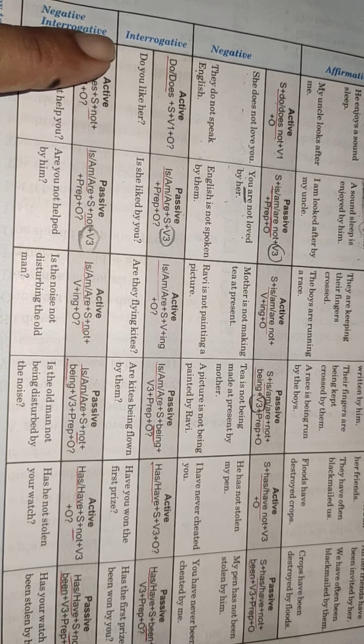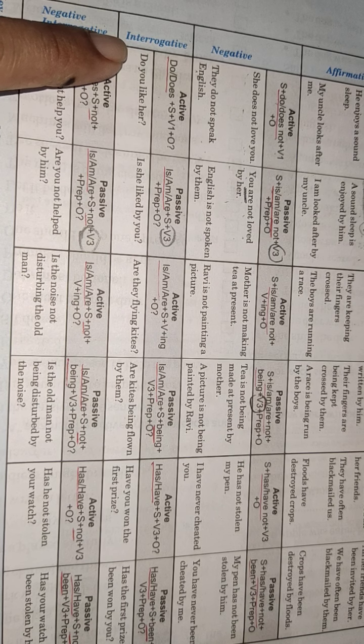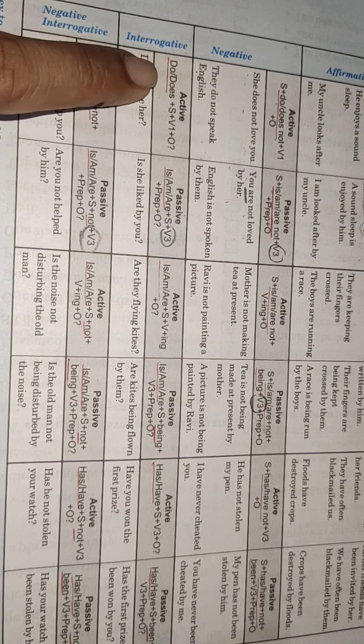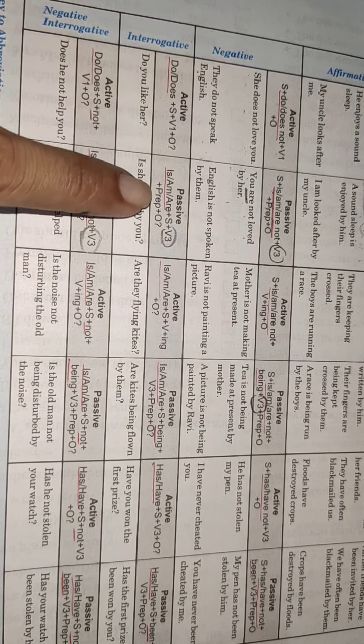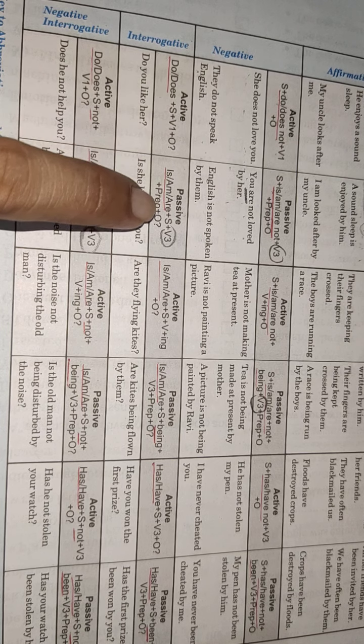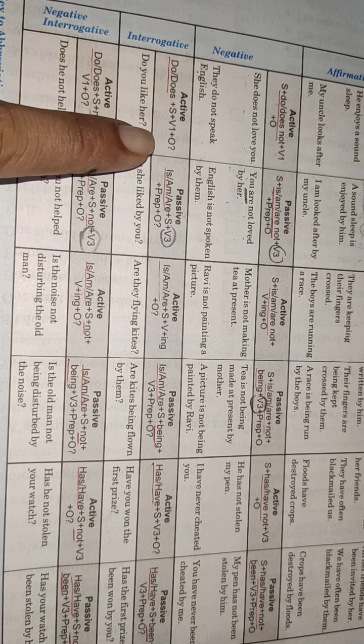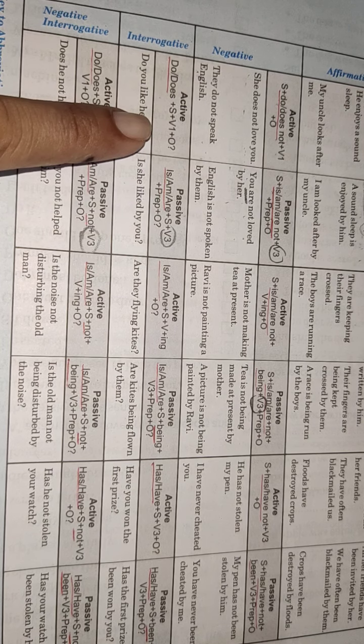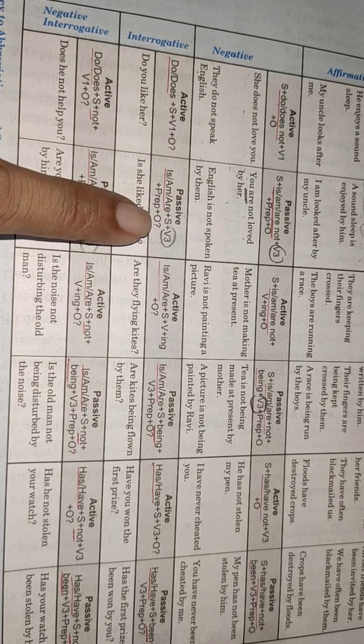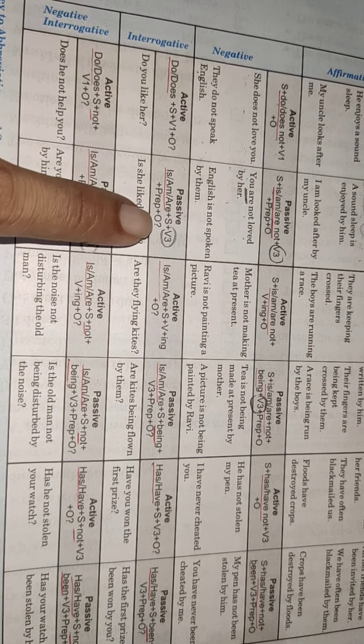Next comes interrogative. Interrogative means questions. In the question structure, again you will have do or does in the beginning. The structure here does not change. A question remains a question. Remember, in reported speech, a question used to become a statement. Exclamation used to become a simple statement in indirect speech. But here a question remains a question.